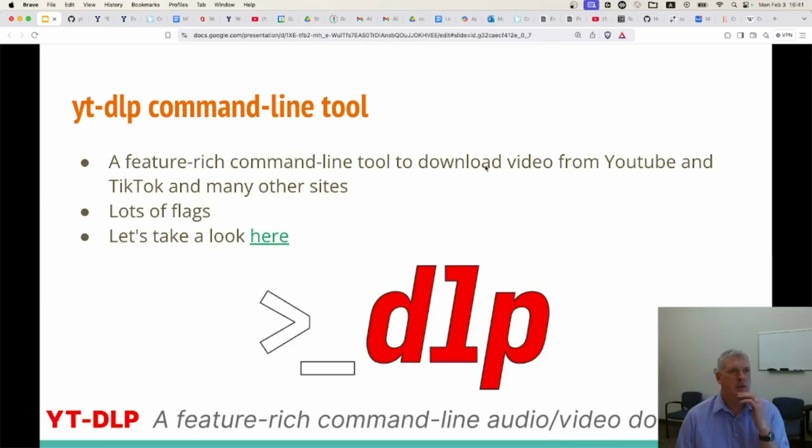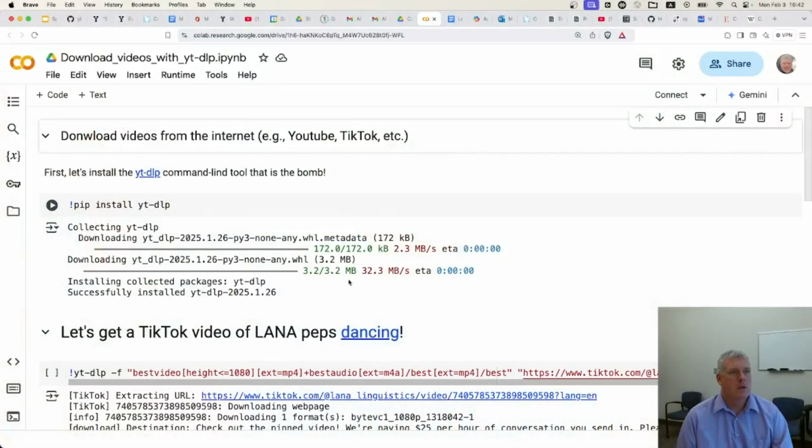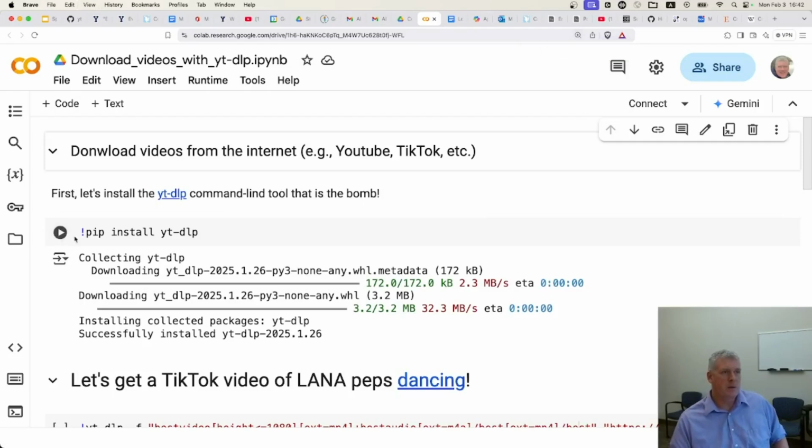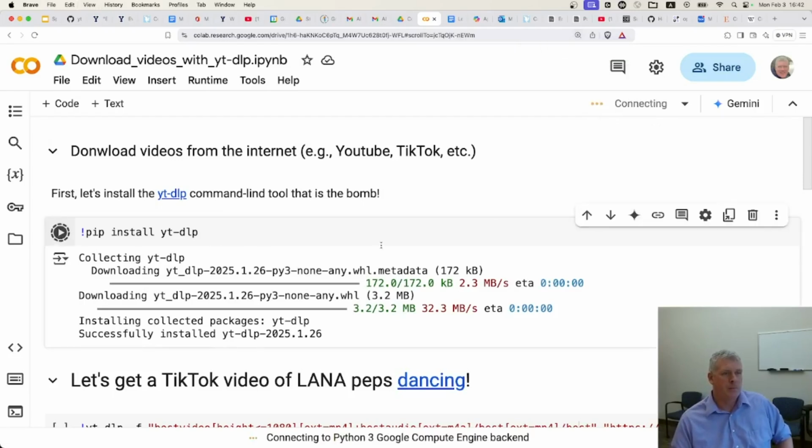Let me do a quick demo for you all. Let me go back to this view real quick, and then we get over to here. Let me pull up a quick demo just for fun. Then I'll share my screen again at this point. What you can do is pretty simple. You just do a pip install. I'll just do a pip install on a Google Colab notebook. Going to pip install yt-dlp.